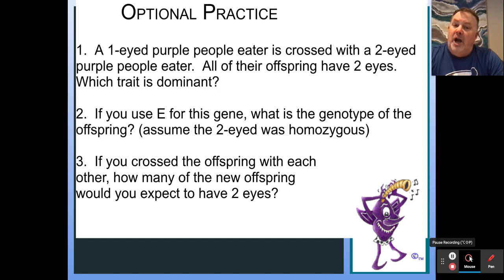And try these as an optional practice, and check with me if you want to see how you did with the purple people eaters and these practice problems on Mendelian genetics.